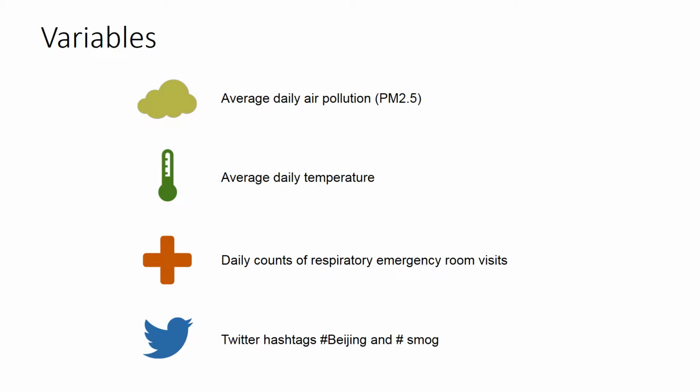This project explores the relationship among four variables as measured in the urban areas of Beijing, China between 2013 and 2016. These variables include the average daily air pollution levels from a measurement of heavy fine particulate matter of size 2.5 micrometers. This variable is annotated throughout this presentation as PM 2.5. The second variable is the average daily temperature in this area over this time period. The third variable is the number of hospital emergency room visits for total and cause-specific respiratory disease. The fourth variable is the number of Twitter posts that include the hashtags Beijing and smog. Our fundamental question is, does there exist a relationship between these four variables?